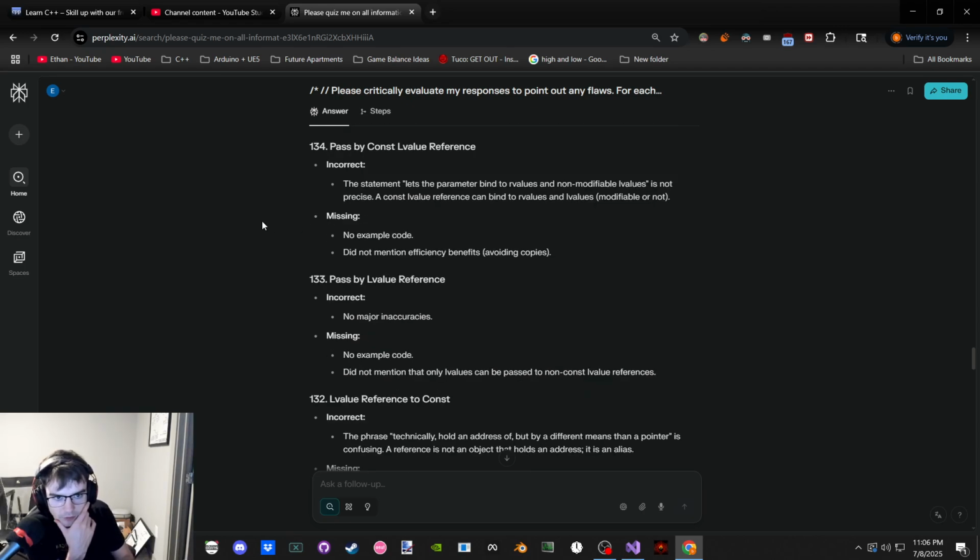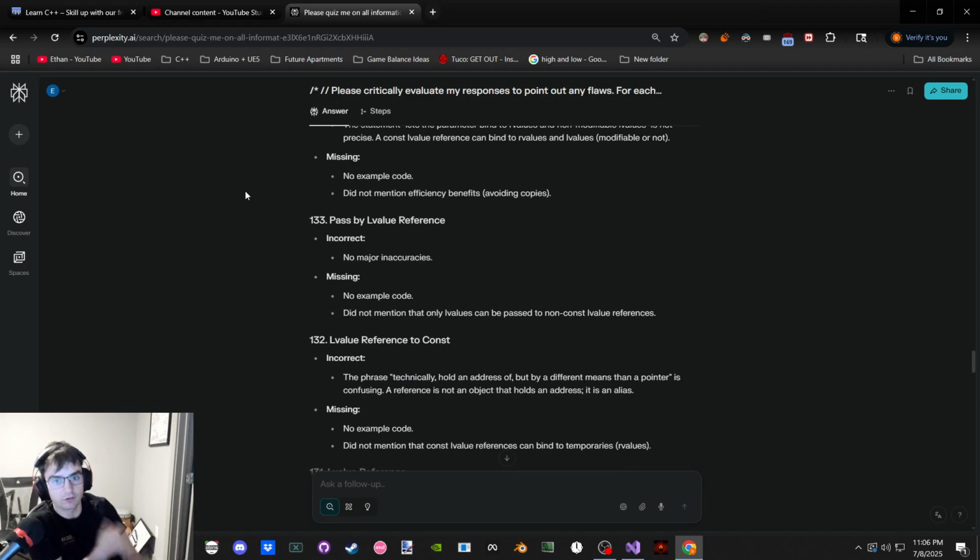Let the parameter bind to R values and non-modifiable. It's not modifiable. Oh, hold on. Sorry, I meant R values and, oh yeah, non-modifiable. Because I'm saying adding const then allows it to additionally bind to R values and non-modifiable. It already can bind to modifiable, but I'm saying now that it allows it to get these other features. I disagree with that.